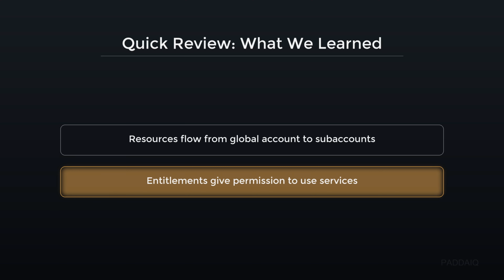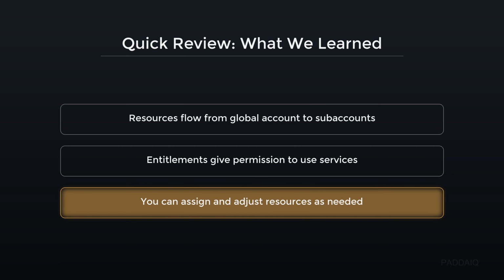Entitlements give permission to use services. This means your account is authorized to access and consume specific SAP BTP offerings. For example, an entitlement for the SAP HANA Cloud Service allows your applications to use its database capabilities. This ensures you only use what you are officially permitted to.